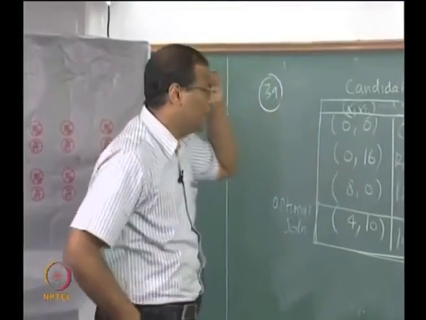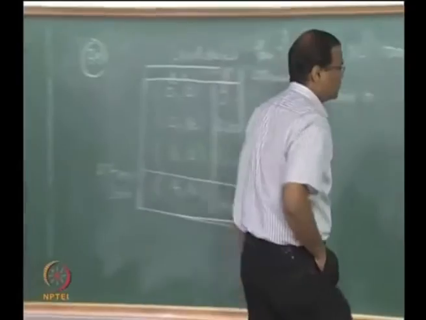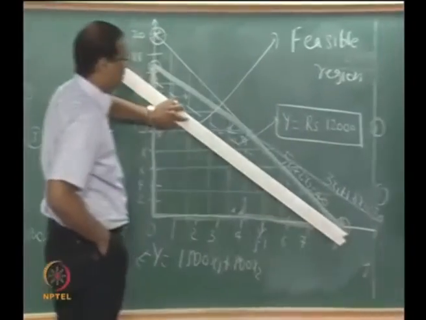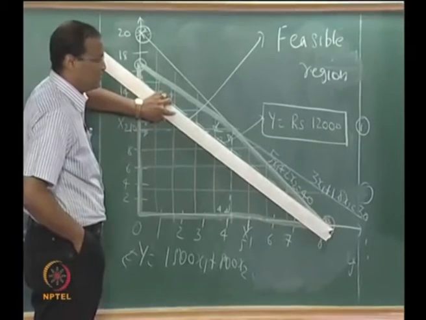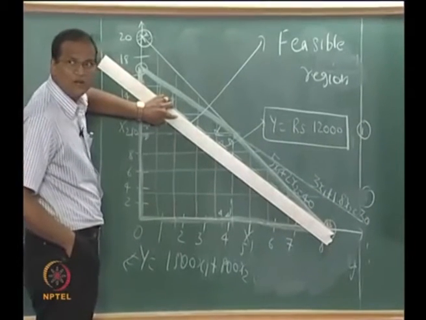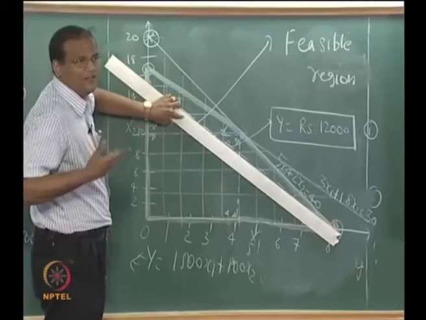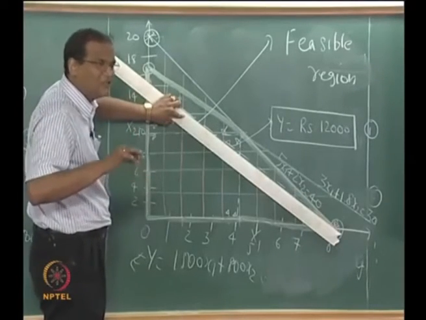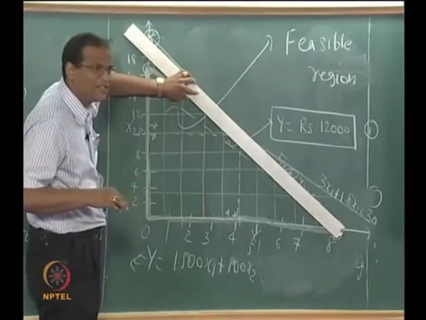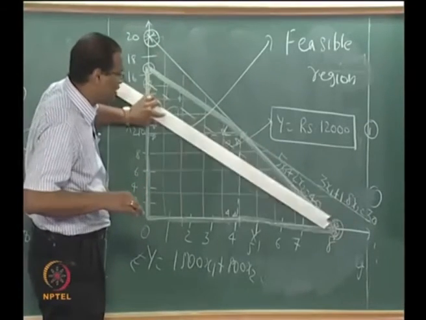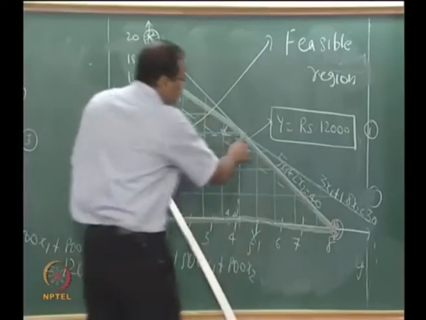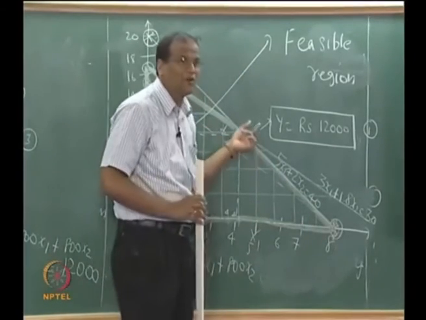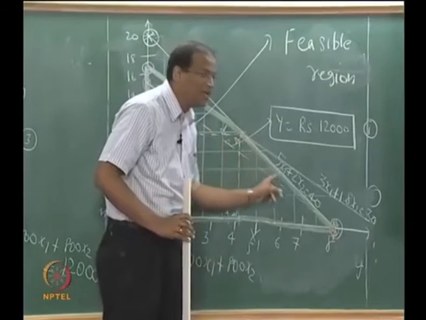Okay. However, if it so happens that the iso-objective line, watch carefully, which happens to be 1500 x1 plus 800 x2, becomes parallel to one of the constraints, then instead of these two lines intersecting at a point, this whole thing will be an optimal line instead of an optimal point. So these are all alternate optima.